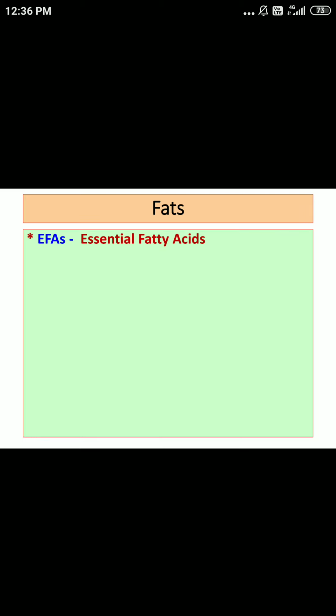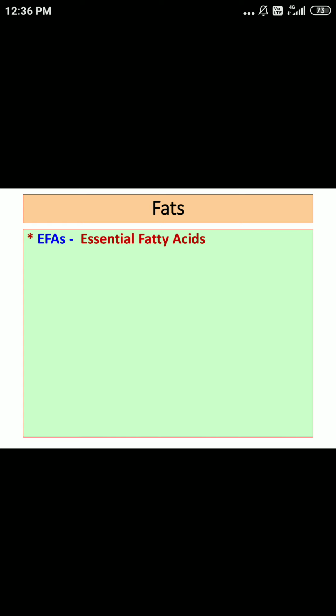So as far as linoleic and linolenic acids are concerned, plant foods like cereals, millets, oilseeds, pulses, and soybean can provide these fatty acids. But what is the most important dietary source?